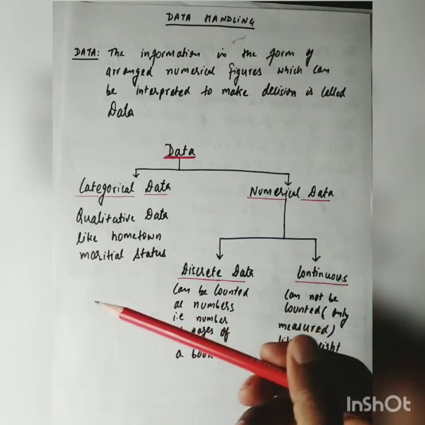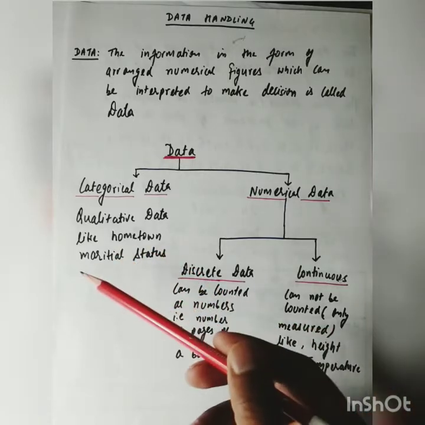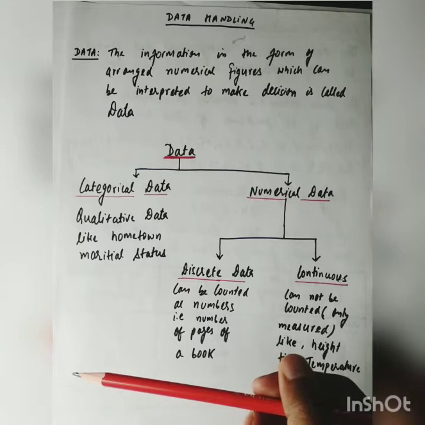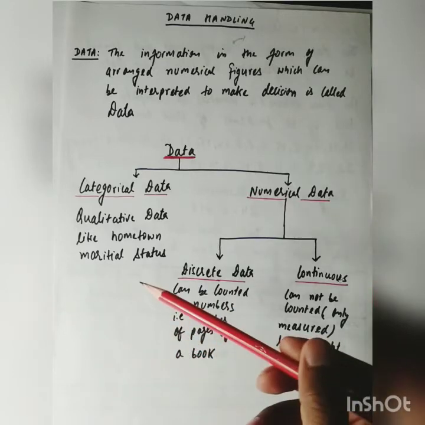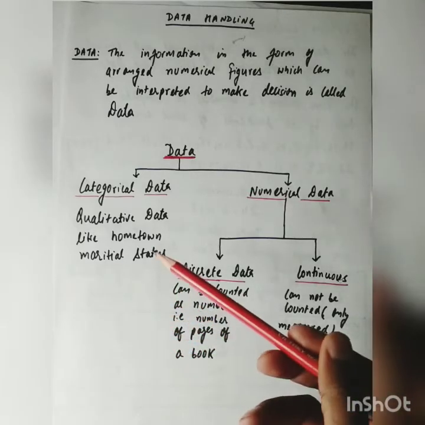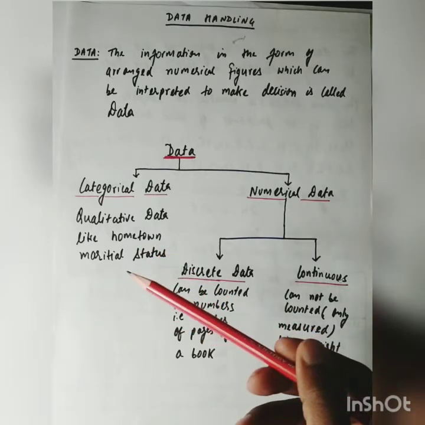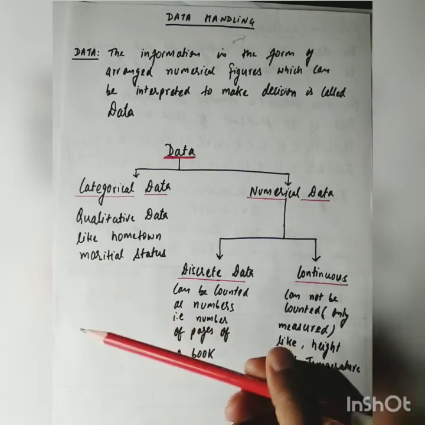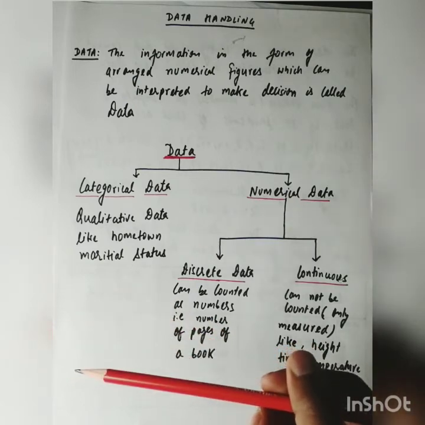In the same way, it may be hometown. Hometown of people may be Meerut, Delhi, Agra. These are not involving numerical figures. So this comes under the category of categorical data. In the same way, marital status. A person may be married or unmarried.